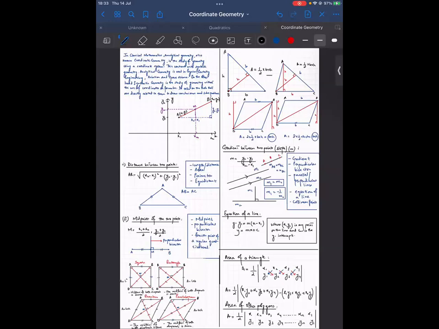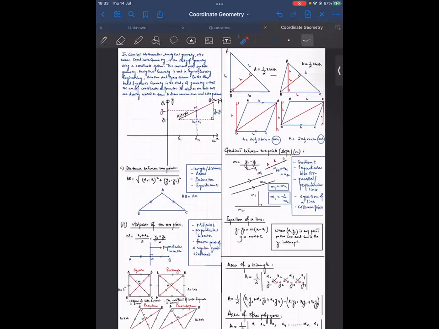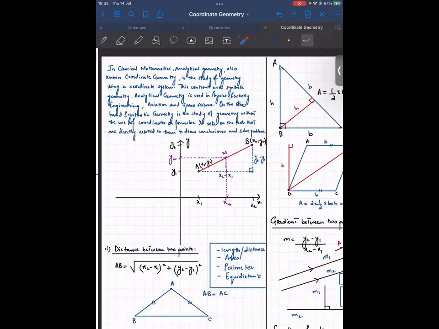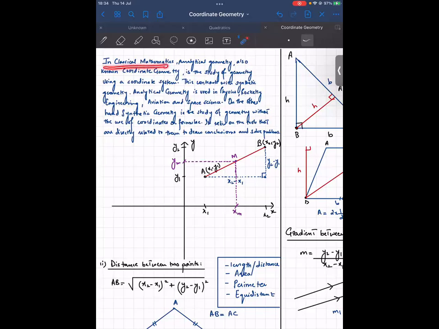Let's begin with the first topic, Miss Amna. Coordinate geometry. In classical mathematics, analytical geometry, also known as coordinate geometry, is the study of geometry using a coordinate system. So we're going to be using a two-dimensional coordinate system, of which you are pretty aware.